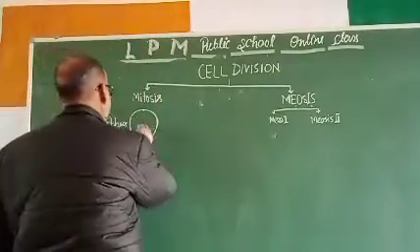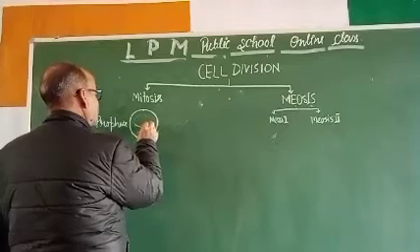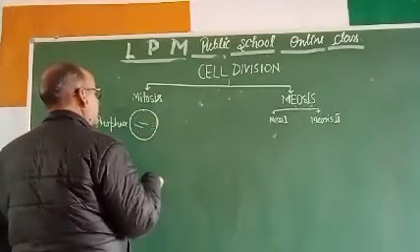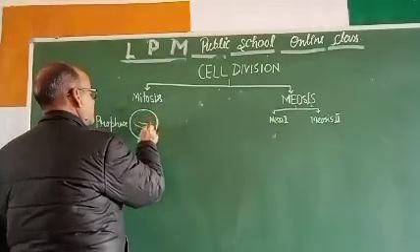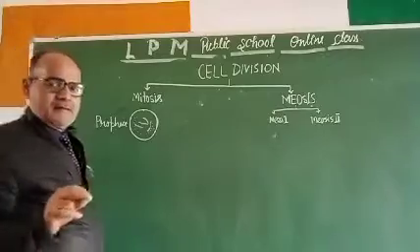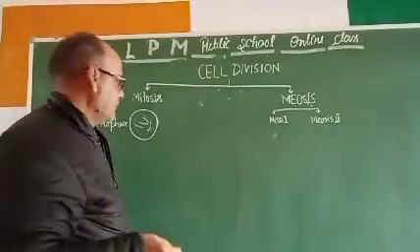Suppose these are the chromosomes. The chromosomes are clearly seen in this phase. It means this is the preparatory phase of the cell division.